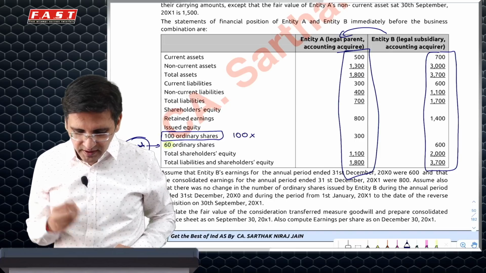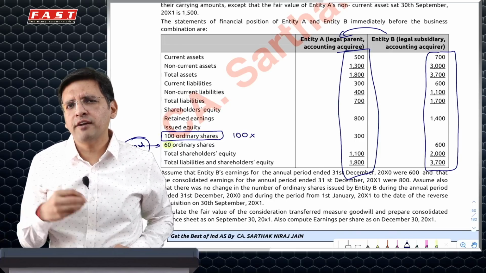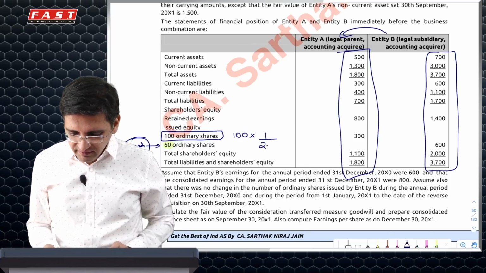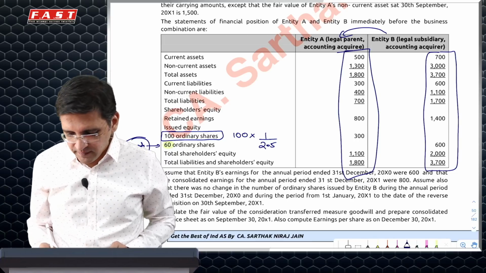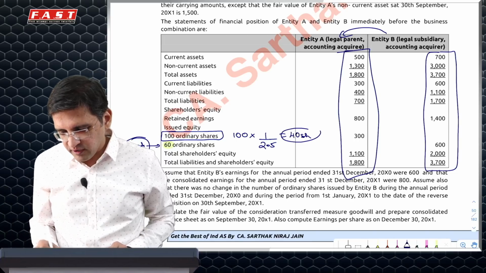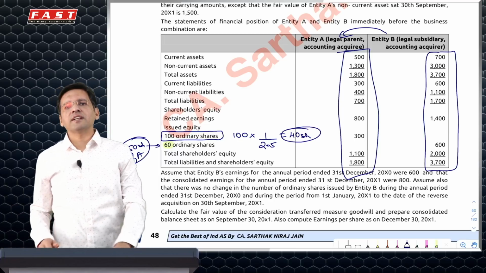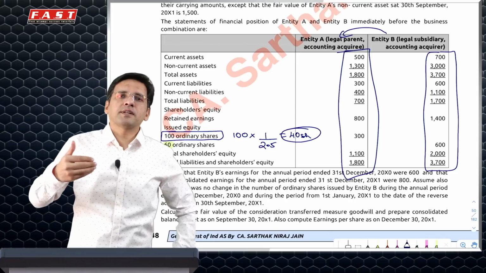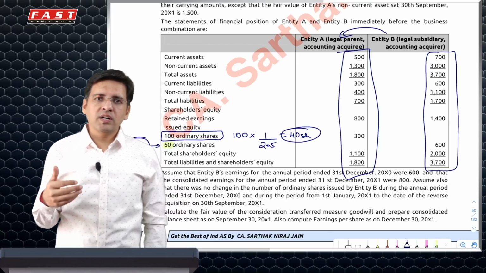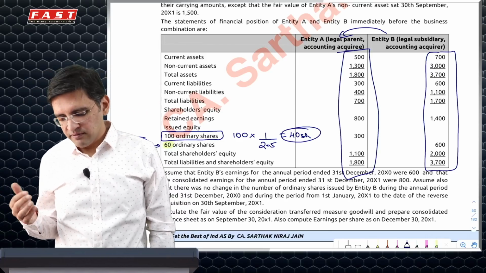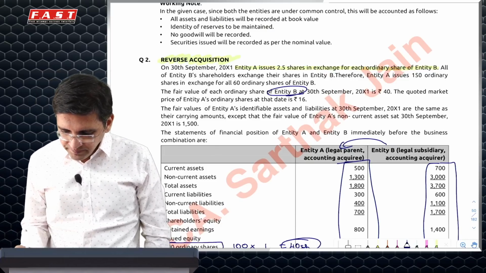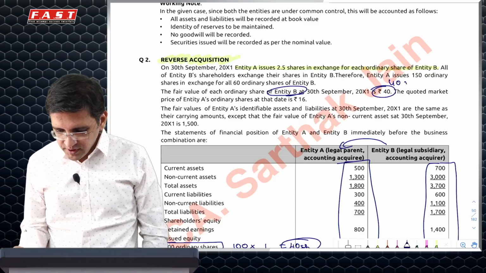So A had 100 shares. Now B is getting 2.5 shares for every share of A. So if B would have acquired A, it would have given 1 share against its 2.5 shares. That means we would have given him 40 shares. So we will say that PC for acquiring A, legally A has acquired B, but in substance B has acquired A. And what it has given in return, we will assume that B would have given 40 of its own shares. What is the worth of 1 share of B? It is 40. So 40 shares into 40, 1600 is the PC.